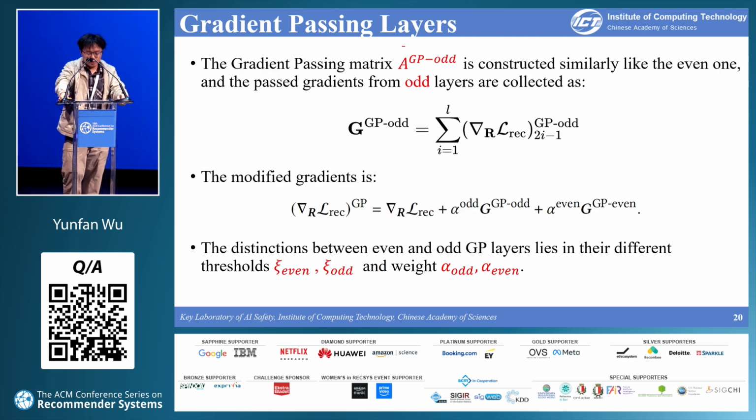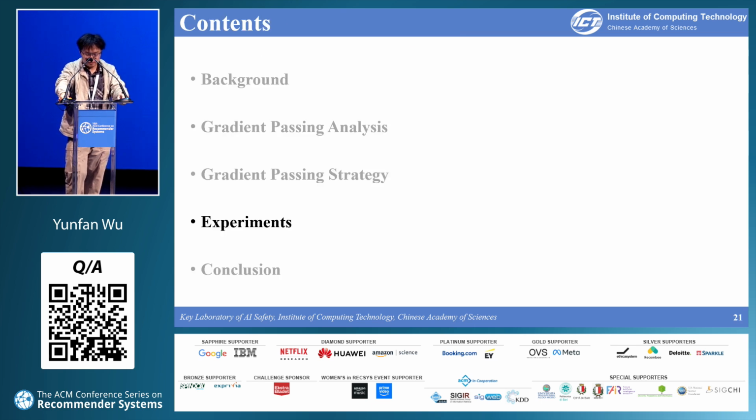For odd layers, we construct the gradient passing matrix similarly and collect the passed gradient from the odd layers. The final modified gradients are the sum of the original gradient and the passed gradient from both odd and even layers with different weights. The only distinction between even and odd layers lies in their different thresholds and different weights. Now, let's look at the experimental results.